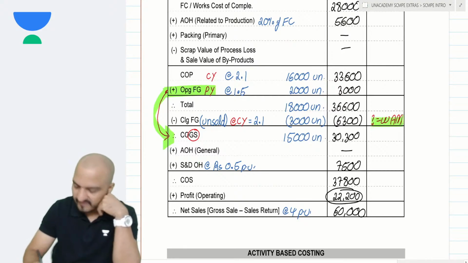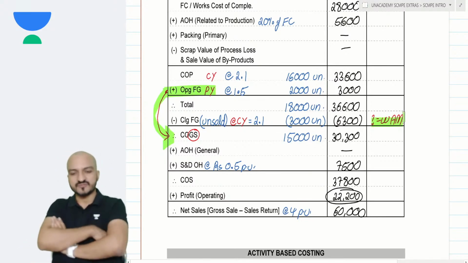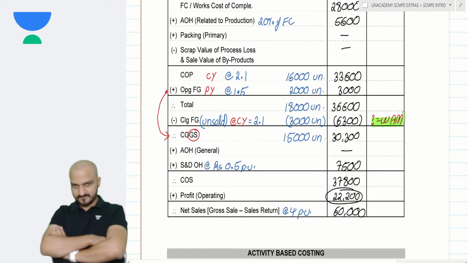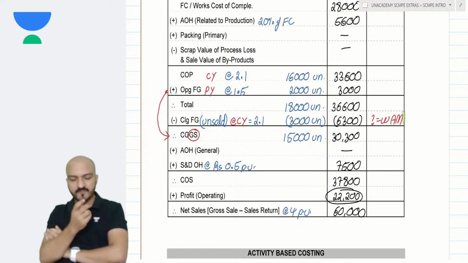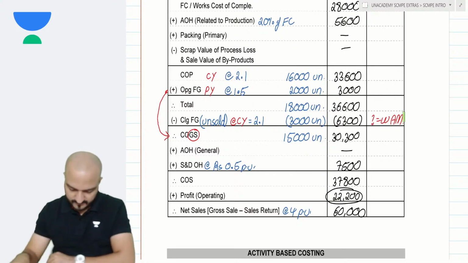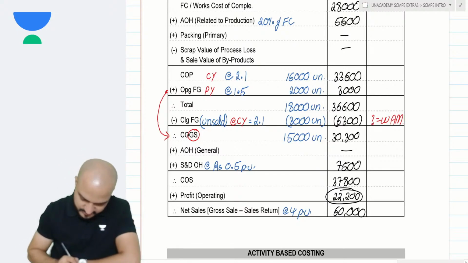So under weighted average method, what is sold first? Come on, think. Under weighted average method, what is sold first?